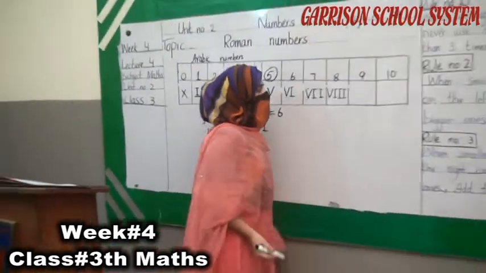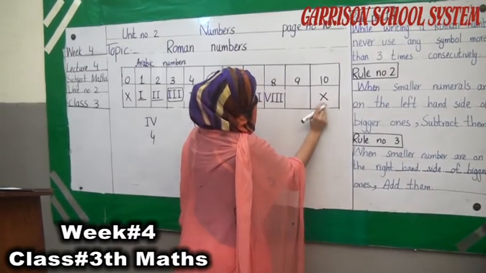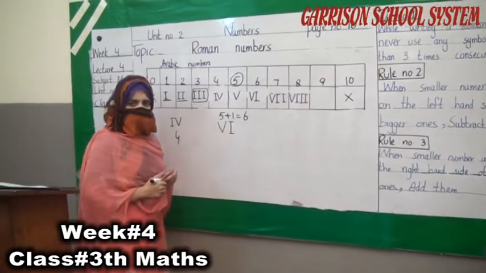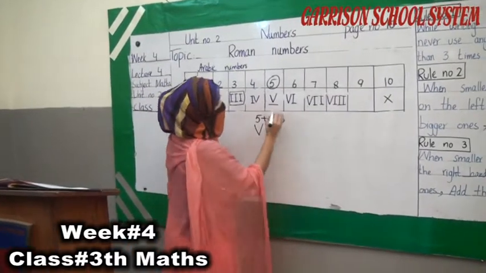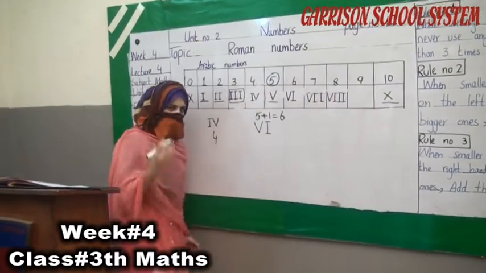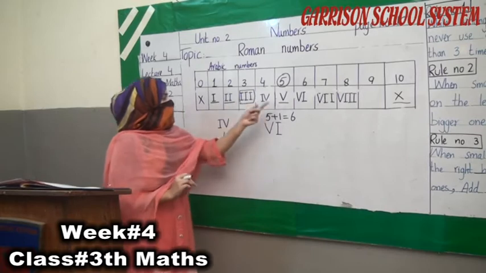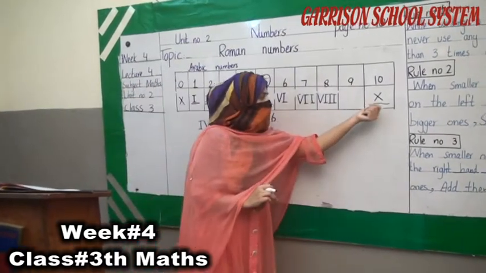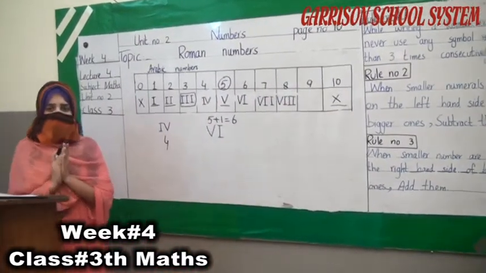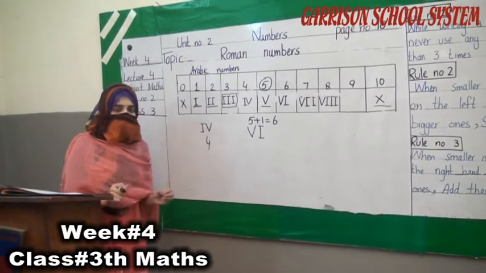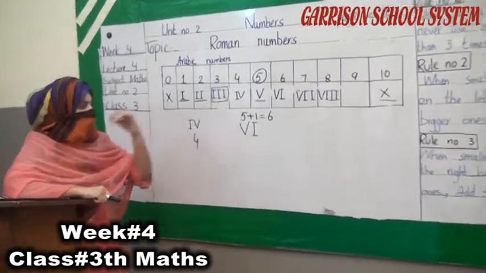Okay students, first of all I will tell you which symbol we have to use for 10. We have to use this X for 10. This X is representing the number 10. Okay students? V is representing the number 5, X is representing the number 10. Understand, students? All of you keep it in mind. I am telling you again and again because these are the main rules. We have to keep them in our mind so that we can easily write our counting.